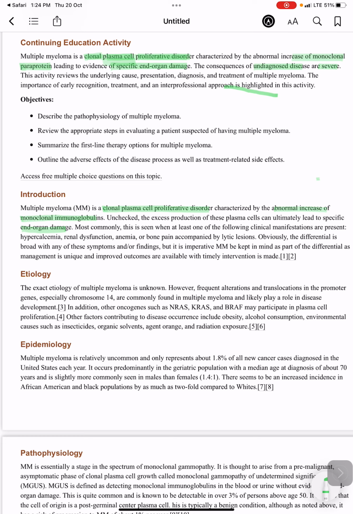Most commonly, this is seen when at least one of the following clinical manifestations is present. The patient will have hypercalcemia, renal dysfunction, anemia, or bone pain accompanied by lytic lesions.